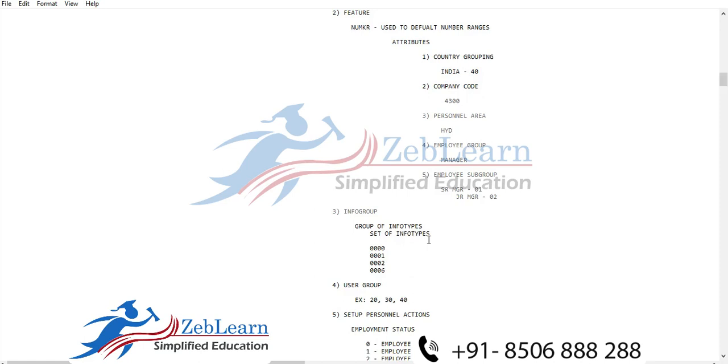And the first thing we need to know is why a person needs to create an info group. For example, which transaction is used to do the hiring in the SAP HCM system?